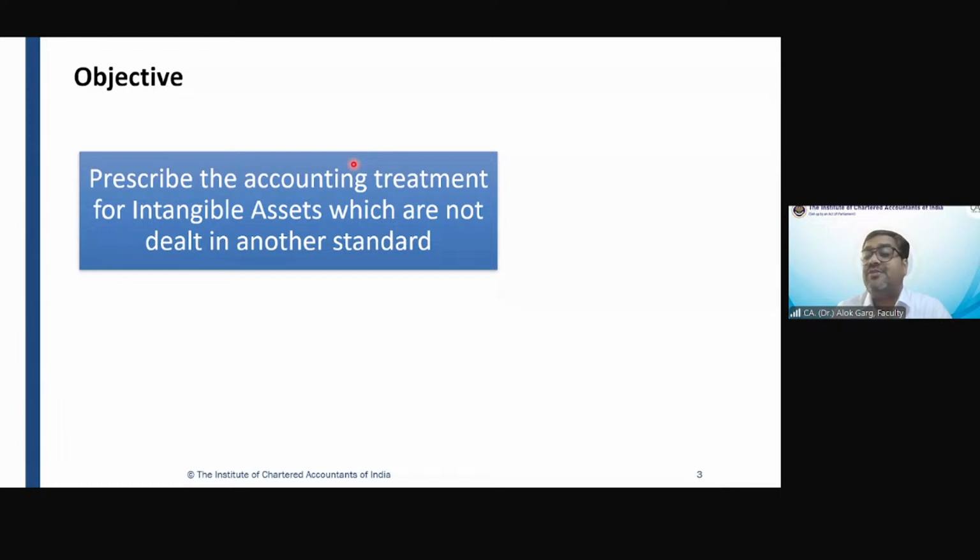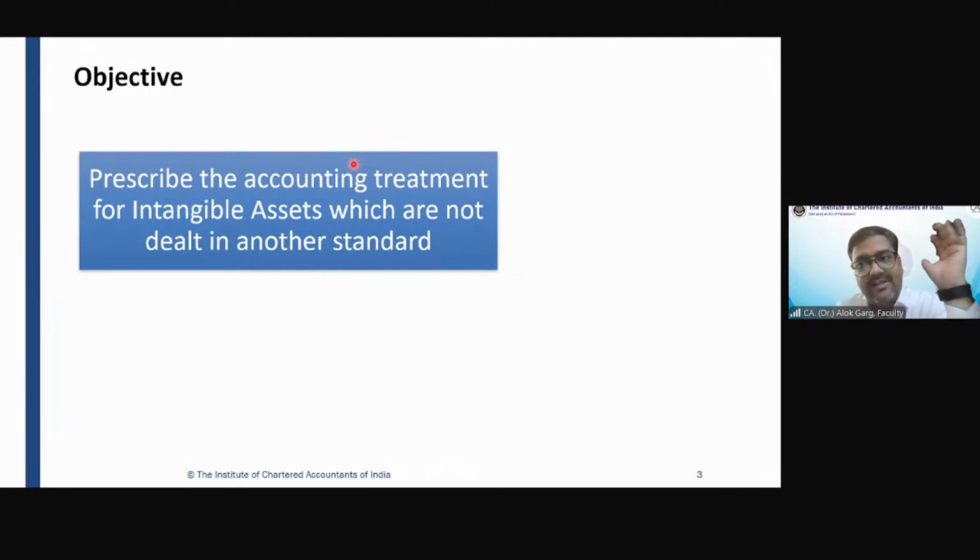Infosys is manufacturing software. Whether that software will come under the definition of intangible asset under Ind AS 38. Infosys is manufacturing software and selling software. Whether those softwares are intangible assets, the answer is yes. But whether those softwares will be covered under Ind AS 38, the answer is no. Vignesh is saying no, sir. Why? Because, Vignesh is explaining, sir, it is inventory.